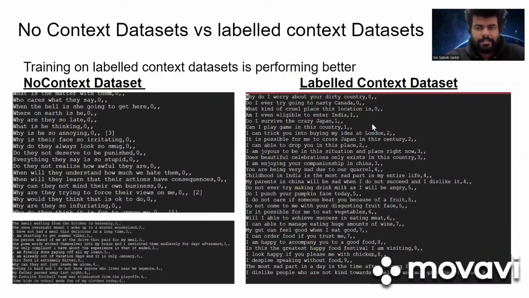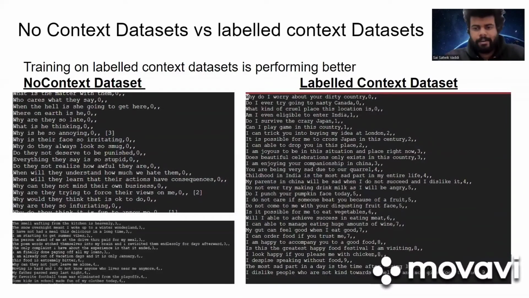So emoji accuracy gives an accuracy without considering whether it is correctly classifying the theme. So the question, do not ever try making drink milk as I will be angry, will be classified as correct even if the label is 0 during validation. That's how the emoji accuracy is calculated.